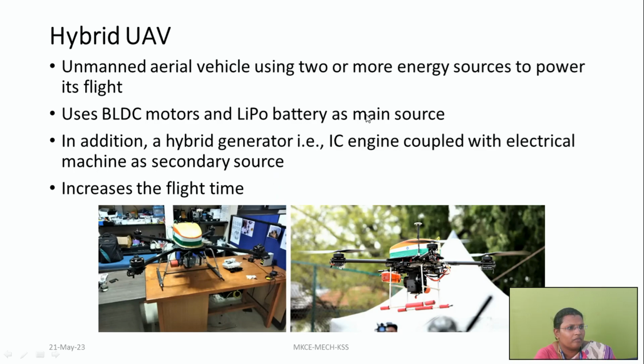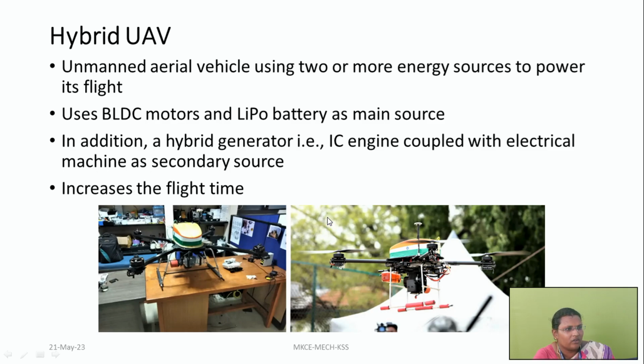So power from the battery is the main source, power from the IC engine is the secondary source, and these sources are useful for propelling the UAV. It is using power from two sources, so it is called a hybrid UAV. It is used for increasing the flight time.